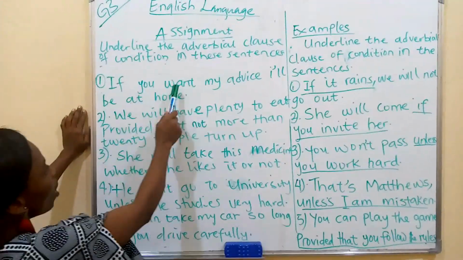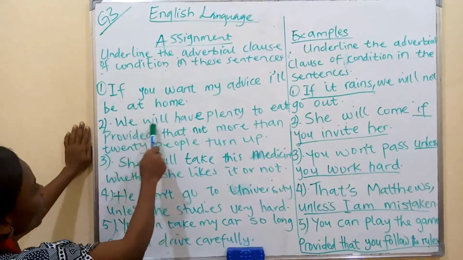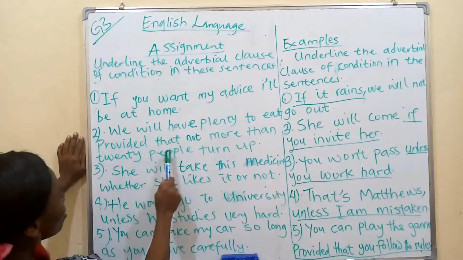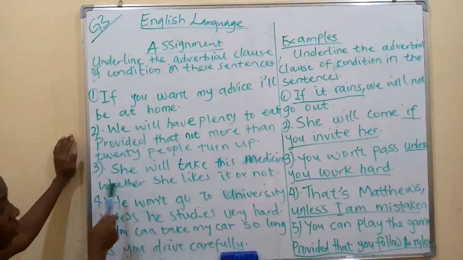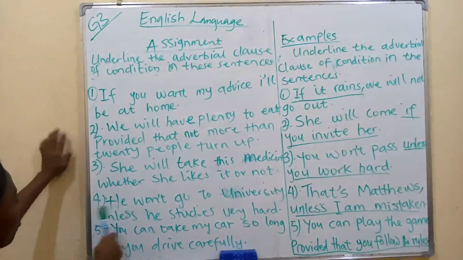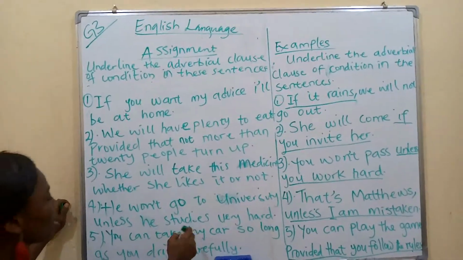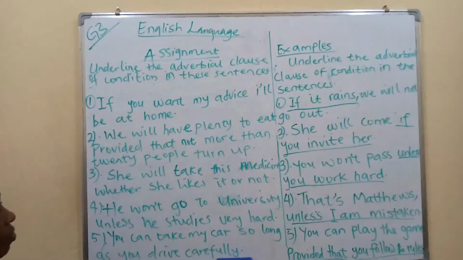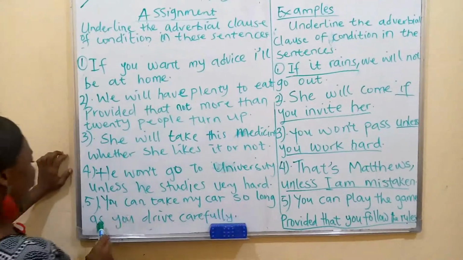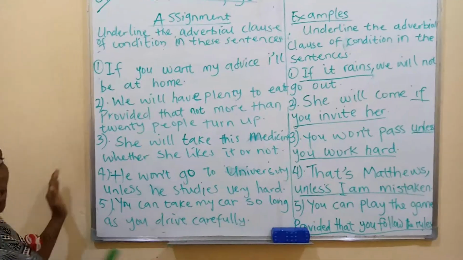Number 1, if you want my advice, I'll be at home. Number 2, we will have plenty to eat, provided that not more than 20 people turn up. Number 3, she will take this medicine whether she likes it or not. Number 4, he won't go to university unless he studies very hard. Number 5, you can take my car so long as you drive carefully.